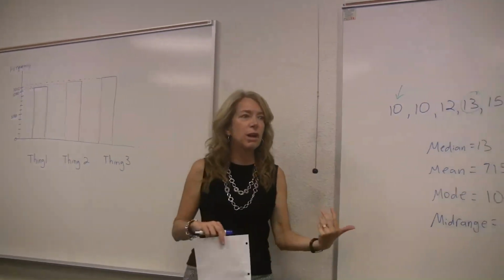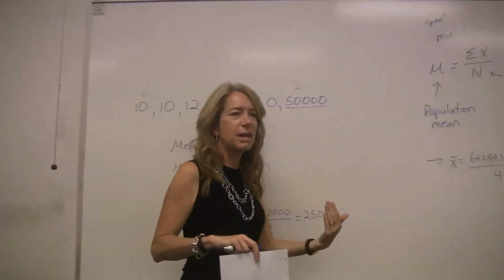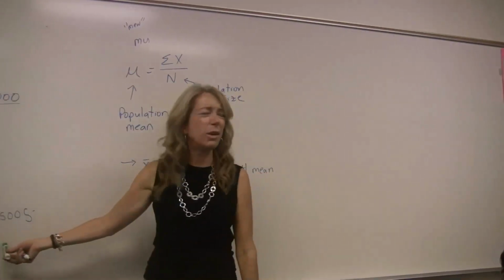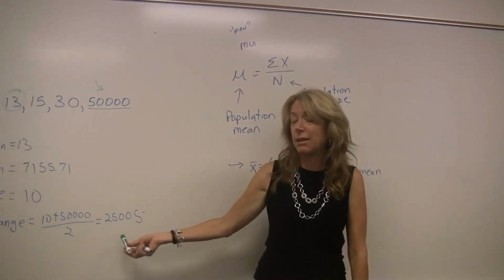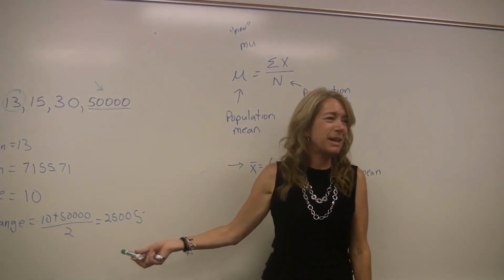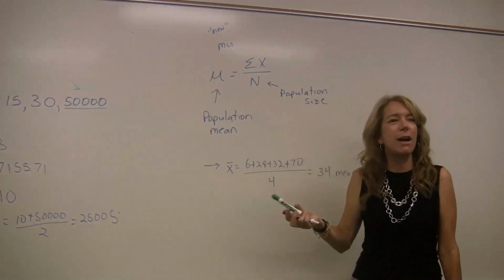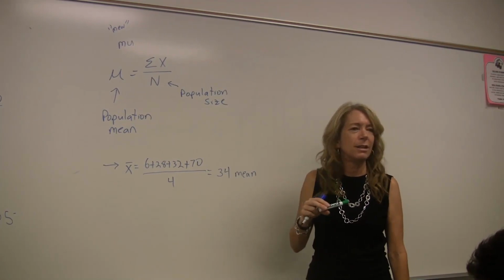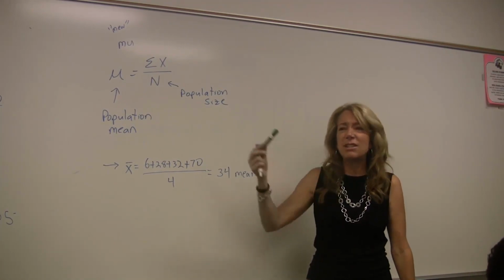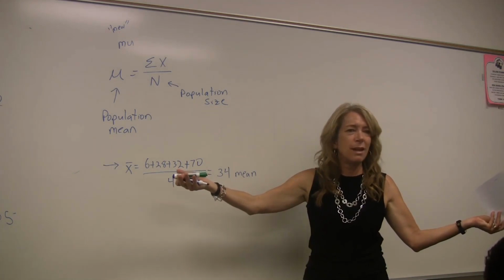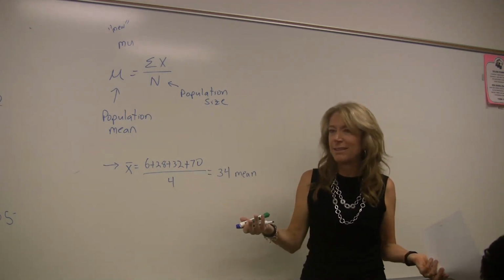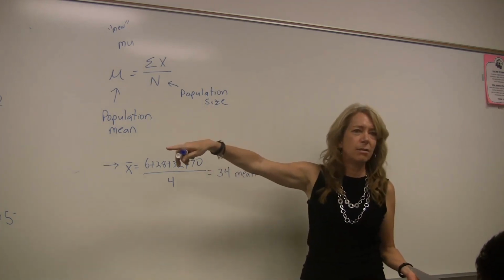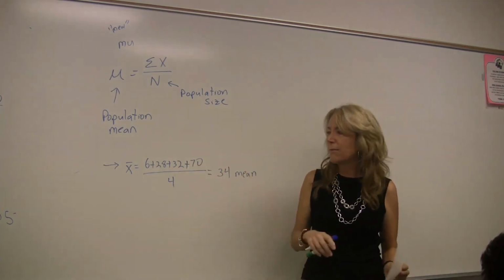You'll see a couple questions with your online homework that say, which of these measures of center are affected by outliers? This is like the worst. I don't know who uses mid-range for anything. It just doesn't make sense to me. I understand how to calculate it, but I can't come up with an example of where it's a really good measure of center. I have to do some research on that. Because it just takes the two extreme values and ignores everything in between. Yeah, what if I lifted up somebody here too, like if somebody didn't work, it would be a 0. The average would change everything.